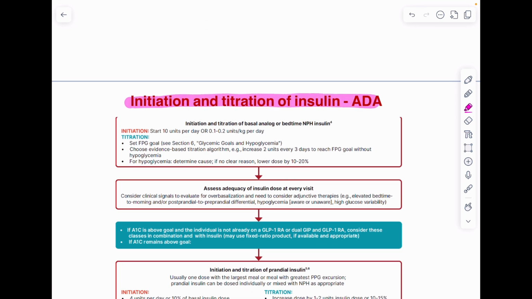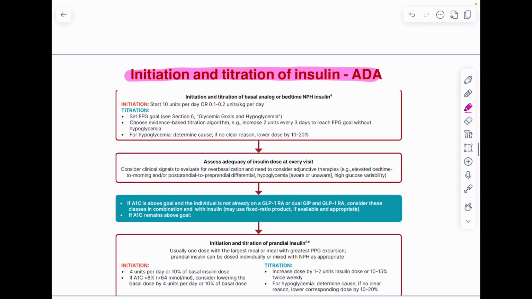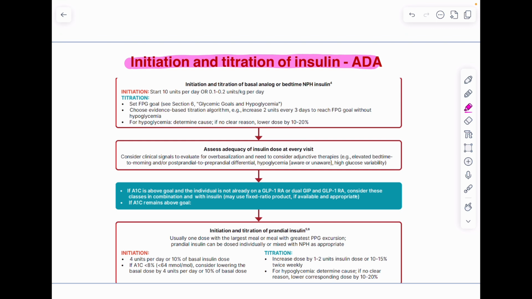At initiation, ADA usually prefers us to start with basal insulin, like basal analog or maybe bedtime NPH insulin. If we are starting with basal analog or bedtime NPH, we can directly start with 10 units, or we can start at a dose of 0.1 to 0.2 units per kg per day.